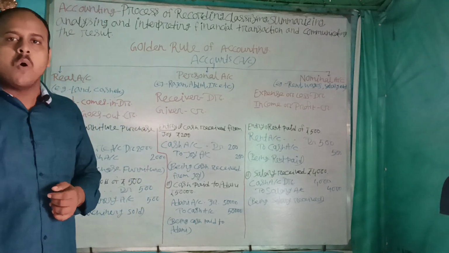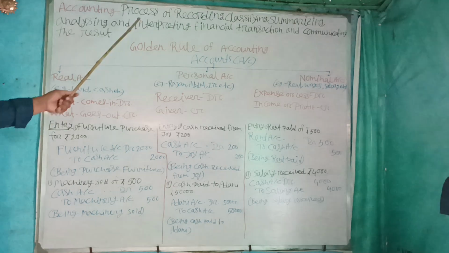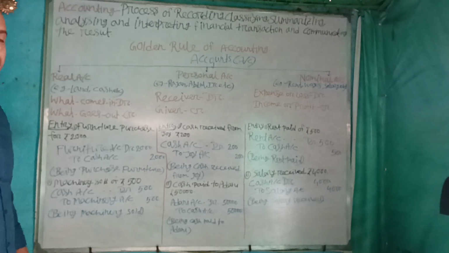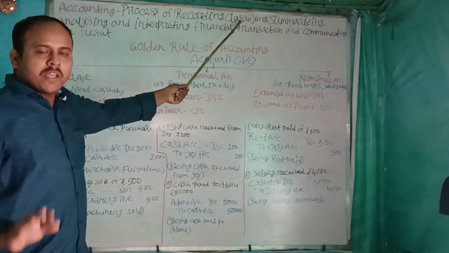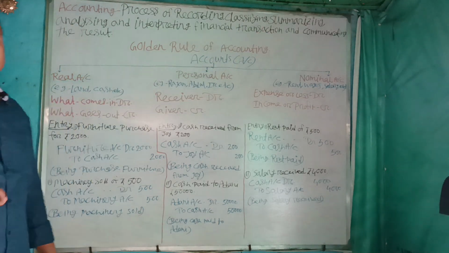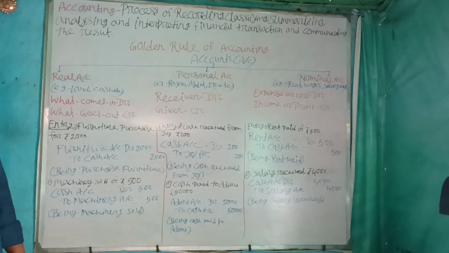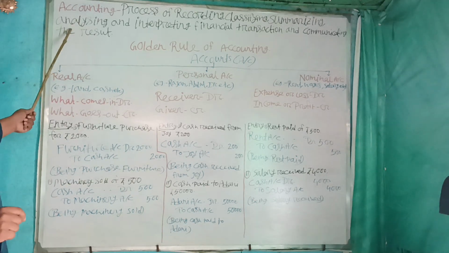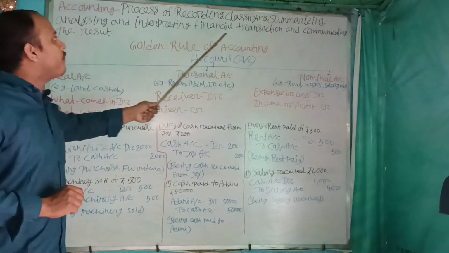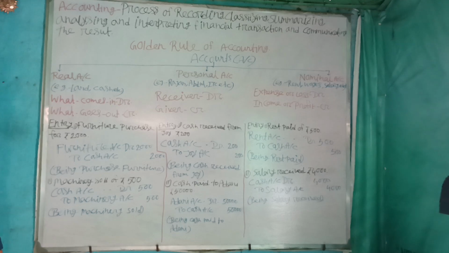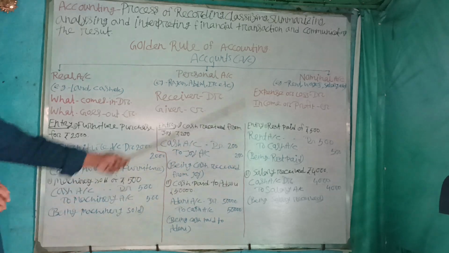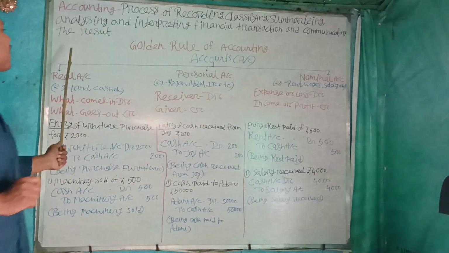First of all, we want to know what accounting is. Accounting is a process of recording. Whatever transactions happen, we record them. Next, we classify which type of transaction it is. After classifying and recording, we summarize all the transactions. Next, we analyze all the transactions and interpret the financial transactions, which transaction denotes which type of thing. We interpret and communicate the result.